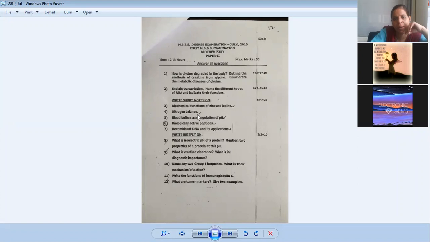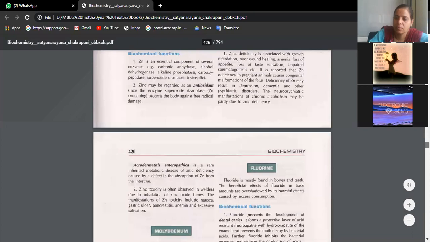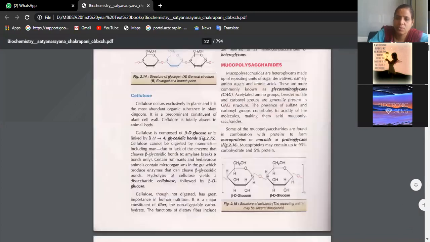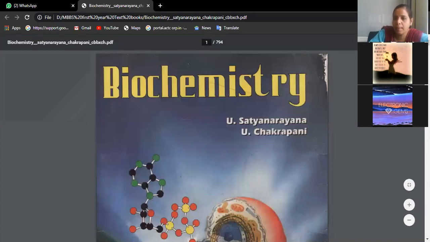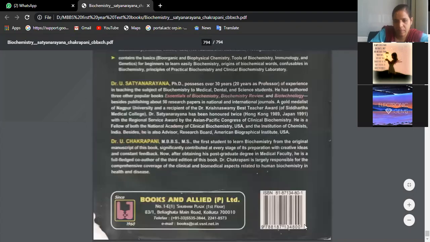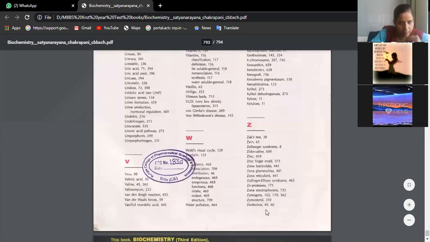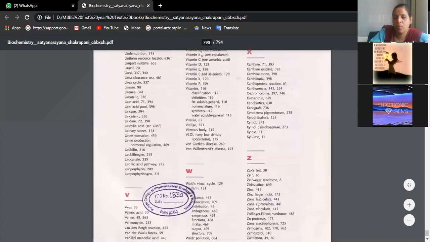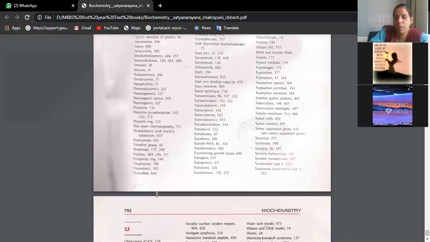And then nitrogen balance. I hope we have discussed nitrogen balance. Did we? No? Okay, we will see again. What is the source of nitrogen in our body? Proteins, isn't it? And proteins are not stored in the body, please remember.